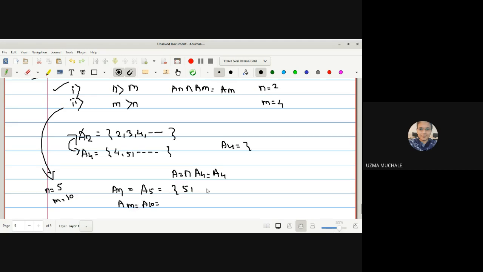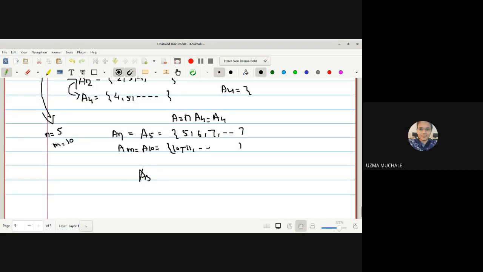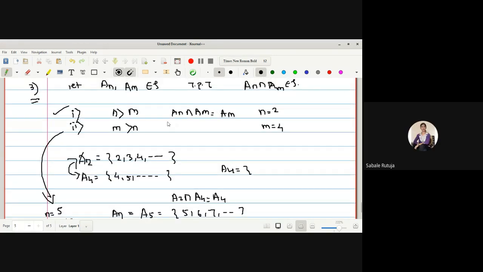A5 will start with 5, 6, 7, 8 and so on. And A10 will start with 10, 11, 12 and so on. And what will be the intersection of A5 with A10? A10. Okay, so A10, no doubt, is a member of tau. Yes, ma'am. Here also you can say A4 is a member of tau. So Am we have already selected to be a member of tau.